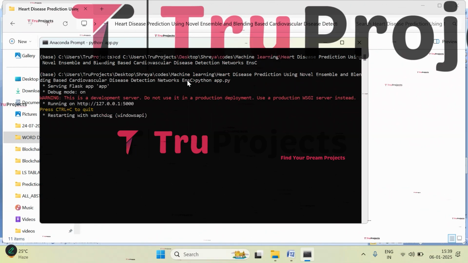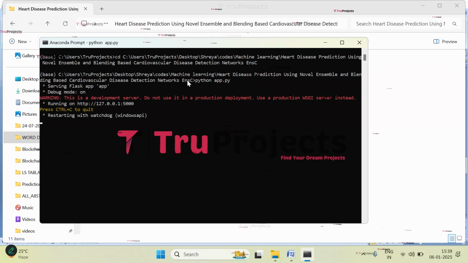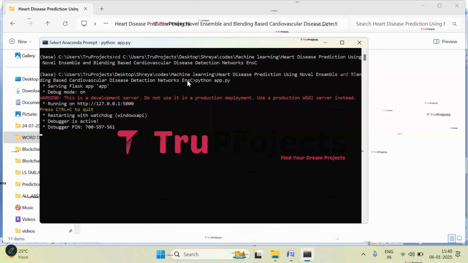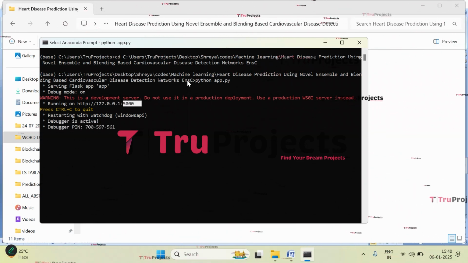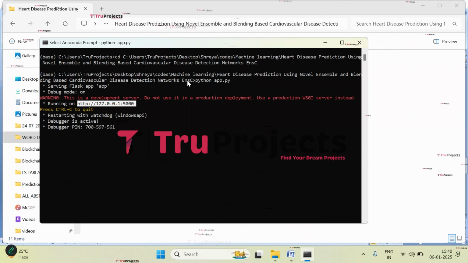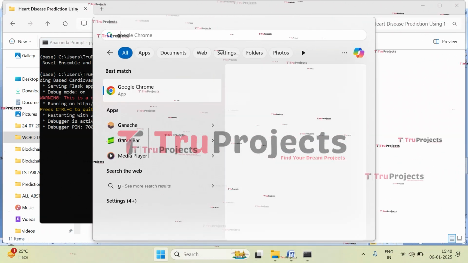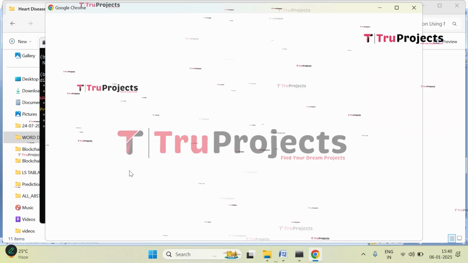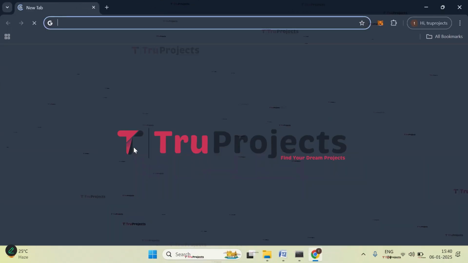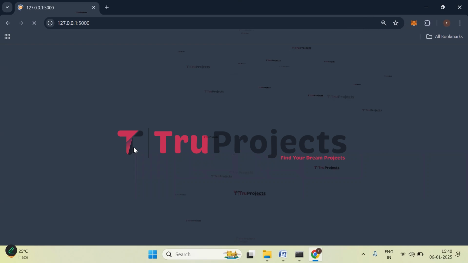And after running the app.py file, Flask framework will host the application locally at the default address, which is the localhost and the port unless configured differently. So copy this local link provided by the Flask framework and paste it in any web browser. I'm copying the link. I prefer Google Chrome, so I will paste it in that. Paste the link here, click on enter.